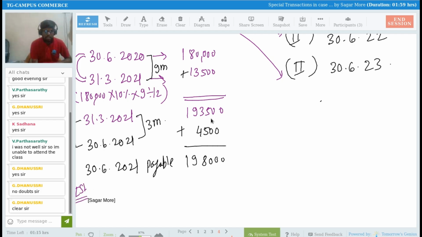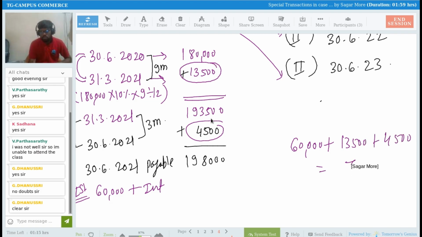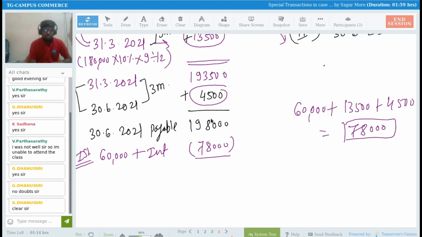The first installment. So you have to pay 60,000 rupees plus interest. So how much is the interest amount? These 13,500 and these 4,500, right? That is the total interest we have to pay. So 60,000 rupees plus 13,500 plus 4,500 comes to 78,000. Understood now? So my first installment is 78,000. So I will make payment of 78,000. Understood or not now? Yes, sir.